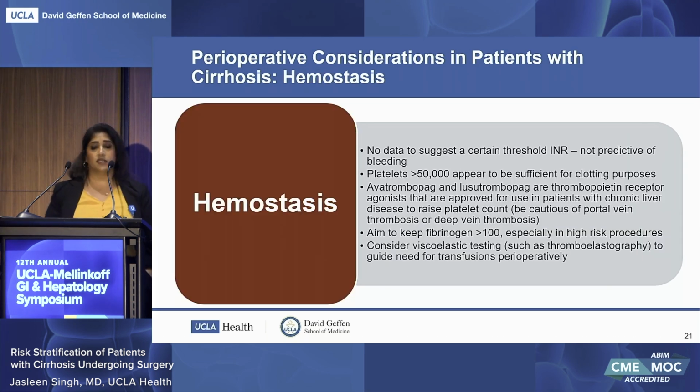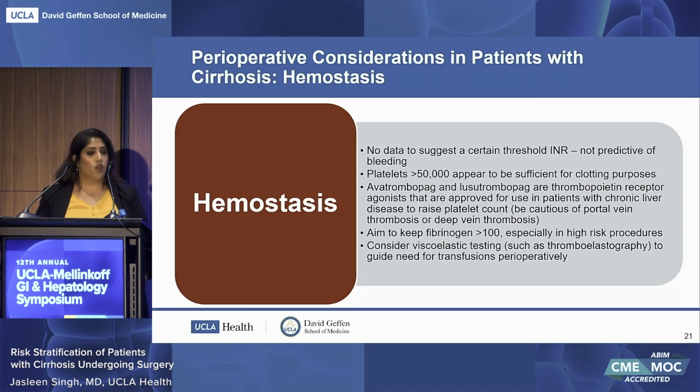In regards to hemostasis, there are no data to suggest that there is a certain threshold INR. We know that it's not predictive of bleeding, so therefore there are no routine guidelines on transfusing either cryoprecipitate or FFP in these patients. Generally speaking, platelets should be over 50,000, and that's just to ensure adequate clotting in the postoperative period.